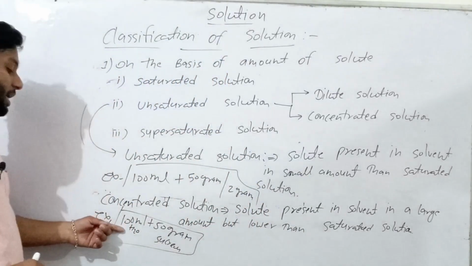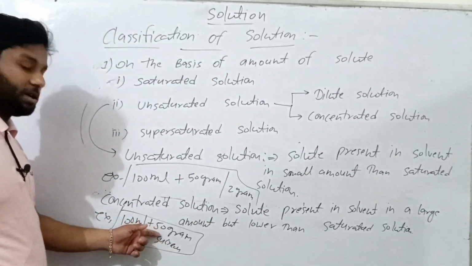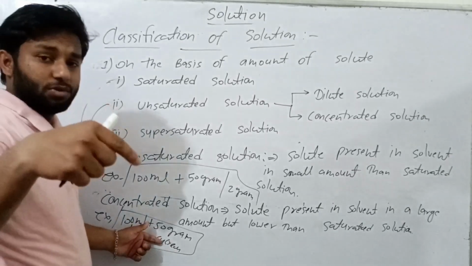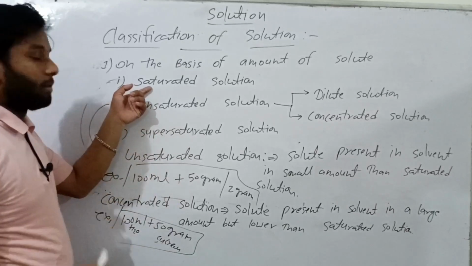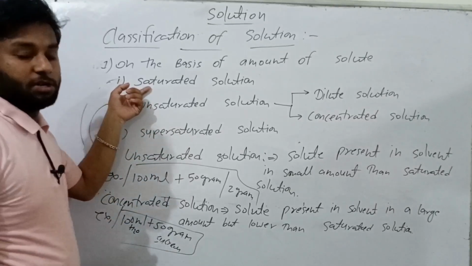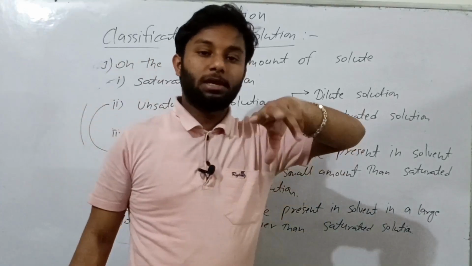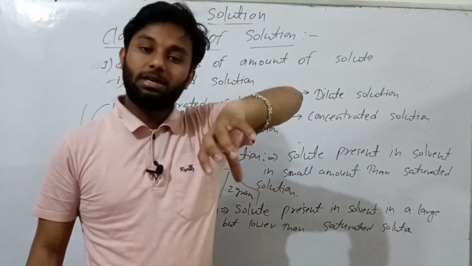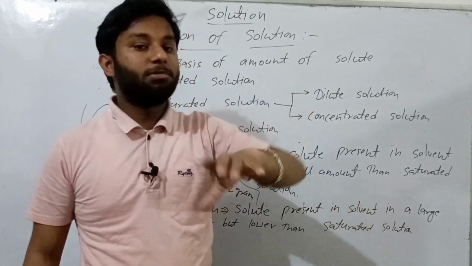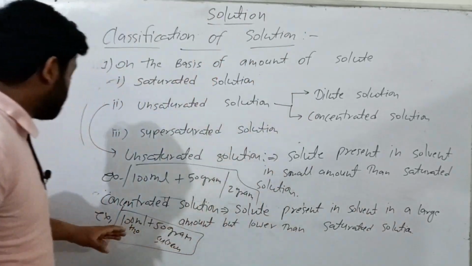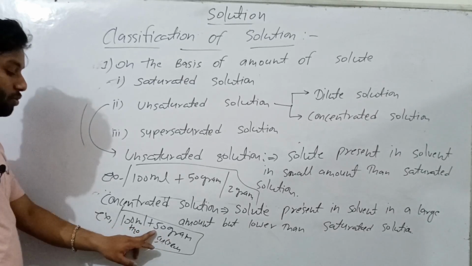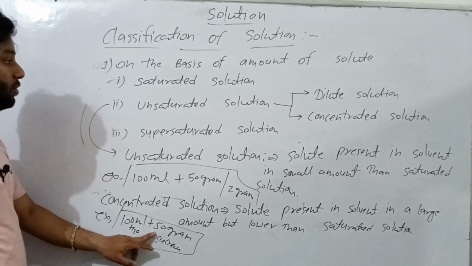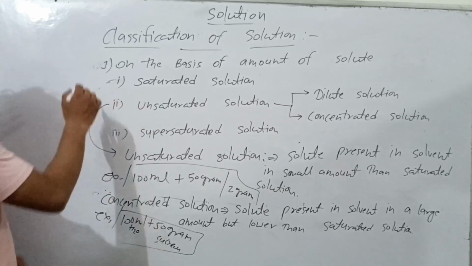Here we write 100 ml water plus 50 gram sucrose. 50 gram is a large amount of sucrose in the solution, but it is lower than the amount in the saturated solution, because in the saturated solution the amount of sucrose present in 100 ml water is near about 70 gram. Here we see 100 ml water and 50 gram sucrose. The 50 gram sucrose indicates that the amount of solute is lower than saturated. In saturated we use 70 gram.